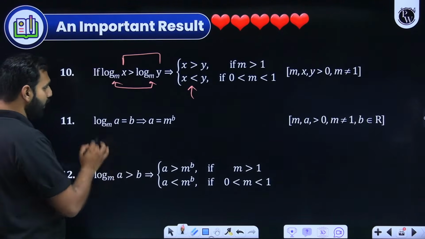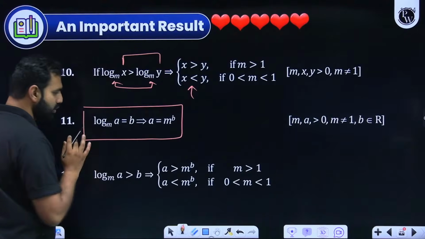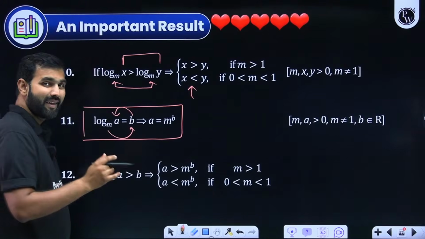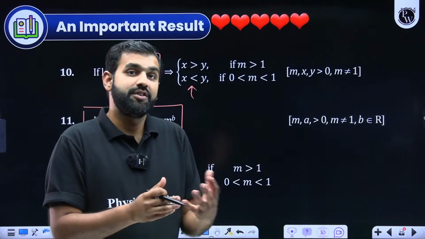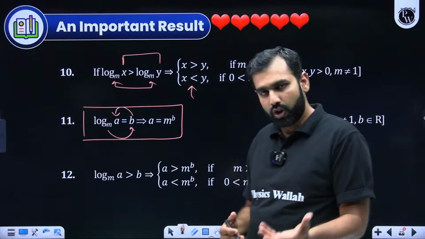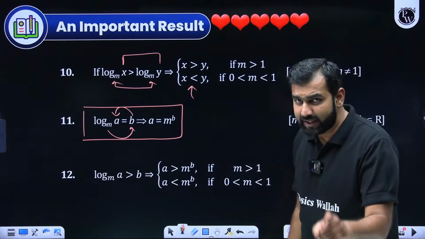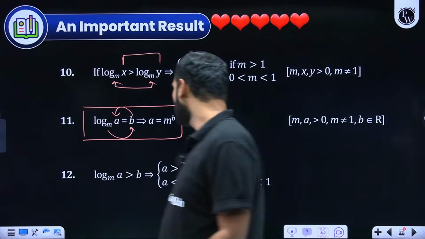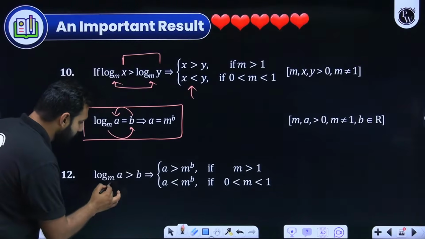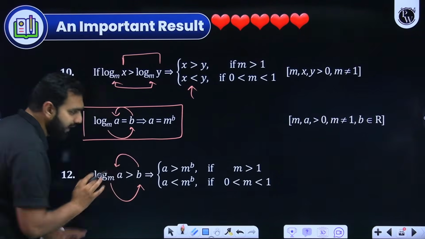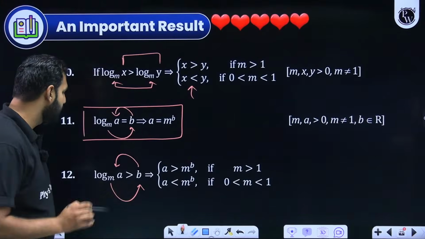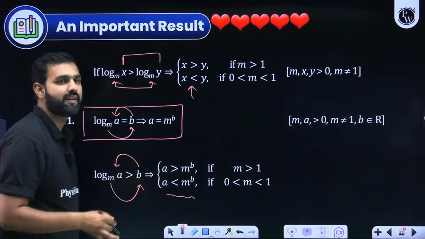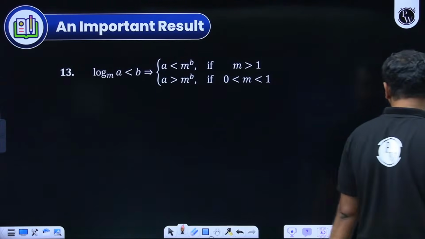Now, similarly, I hope you know how to take the anti-log. I hope you know that m raised to the power b results into a, and that basic definition is what helped you in developing log. Logarithm was nothing but this only. And the same thing is true for inequalities as well, but with this constraint: whenever the base is greater than 1, and if I'm taking the anti-log, then m to the power b will be less than a. But if the base is less than 1, then the sign changes, which means m to the power b will be greater than a. Everybody understood this? Can I move ahead from here?